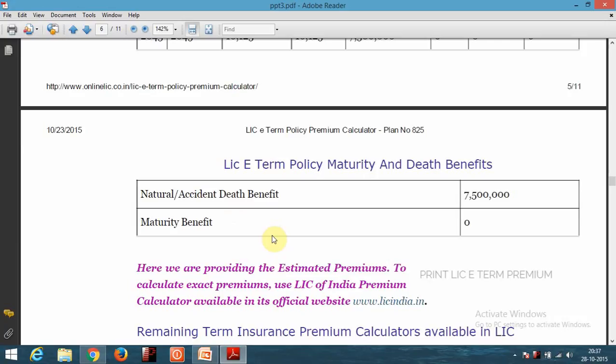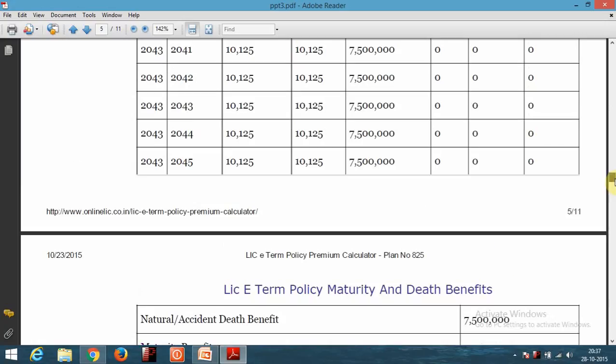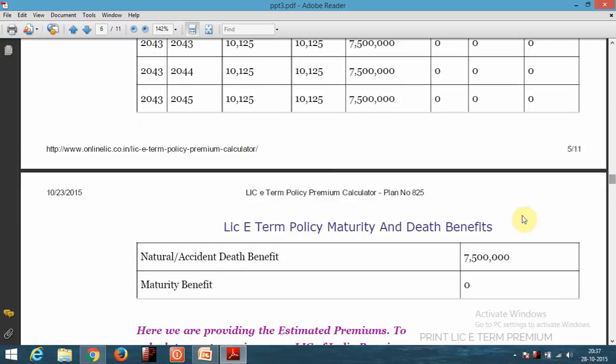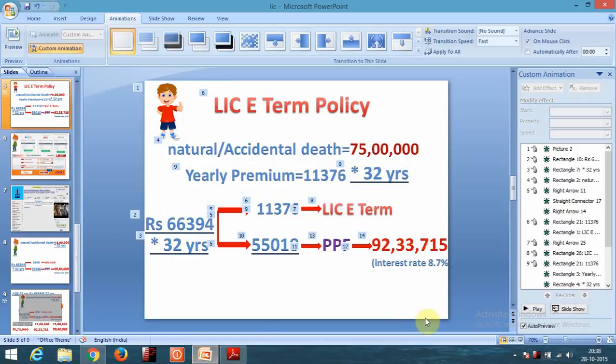So to get this benefit of 75 lakh, you need to pay a premium of rupees 10,000 a year. As you can see, the premium amount is also less, only 10,000 compared to the previous policy, but in the previous policy you get a maturity benefit. So Mr. Red decided to go for this policy.